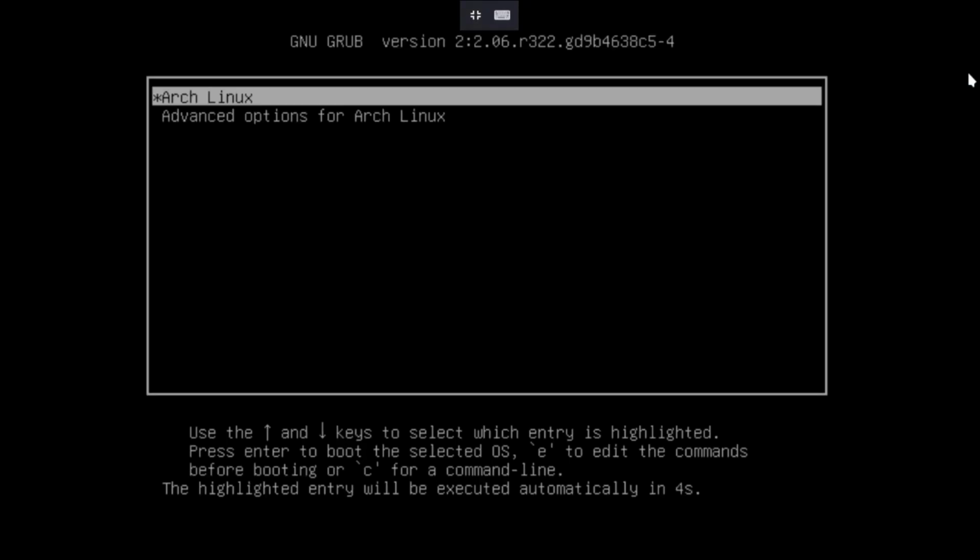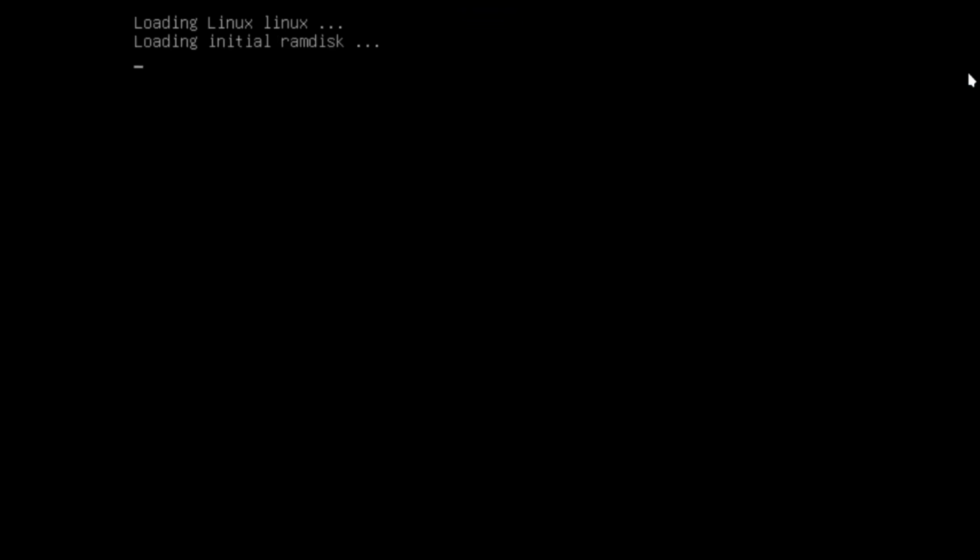Let me make this full screen. Enter. Now give it our username and then password. Okay, now the packages that we need to install are sudo for sudo privileges, pacman, which is the package manager, -Syu to first update the system and to sync the repositories. Give it your password.